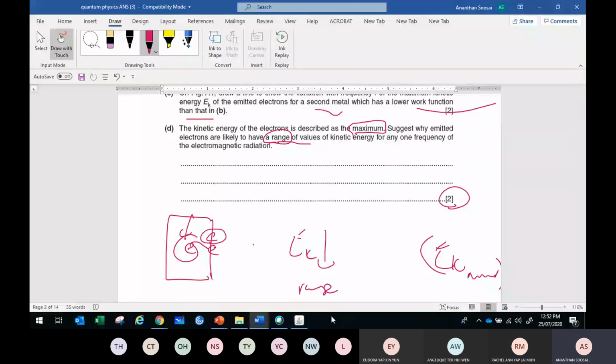So you need to say the electron released from deep inside the surface must do work to come to the surface, so the kinetic energy reduces, less than the kinetic energy of the surface electron. Therefore, it's in a range.